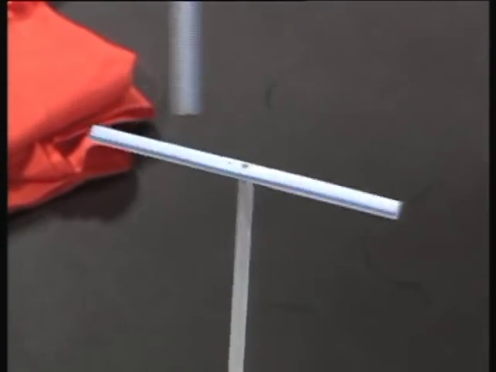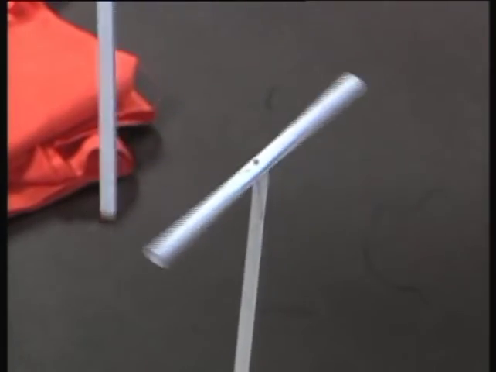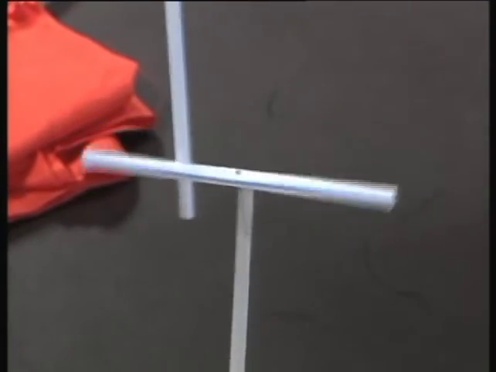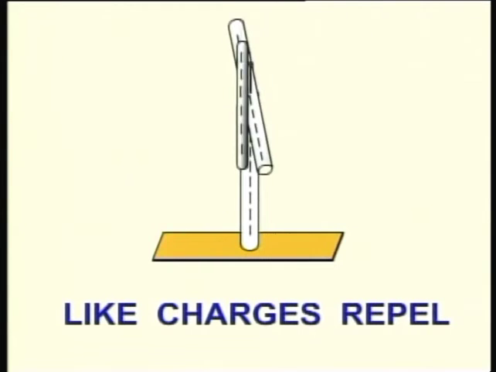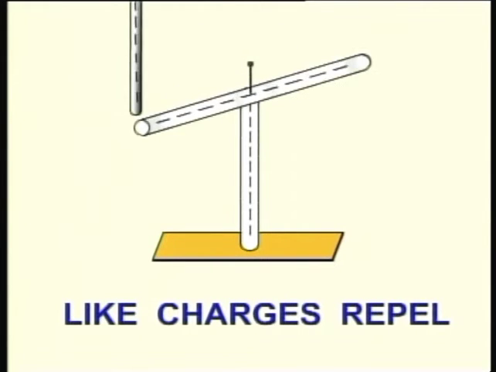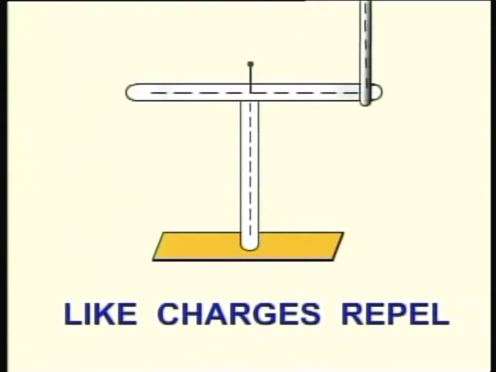Let us see what happens. See what happens. Two similarly charged bodies repel each other. So, we can say like charges repel.